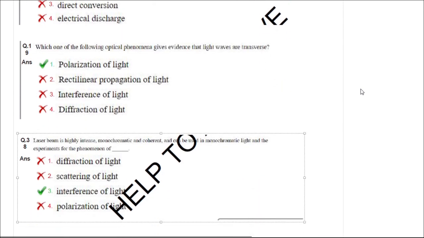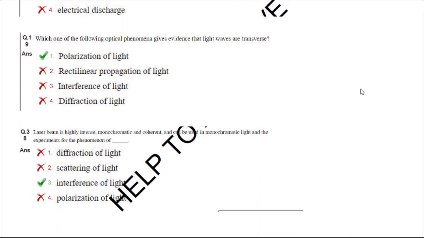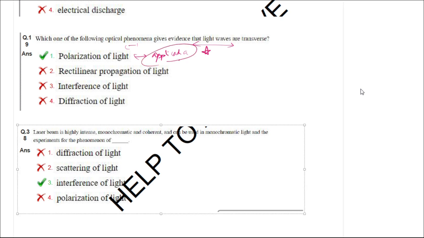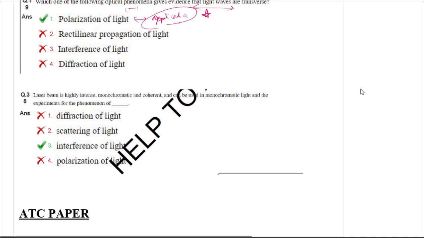If you move to the next question, which of the following optical phenomena gives evidence that light waves are transverse? If you know from the polarization of light, one of its applications is that it proves that light waves are transverse. So this is also talking about the application of polarization. Next, laser beam is highly intense, monochromatic, coherent, and can be used in. So here also it is talking about the usage, the application.